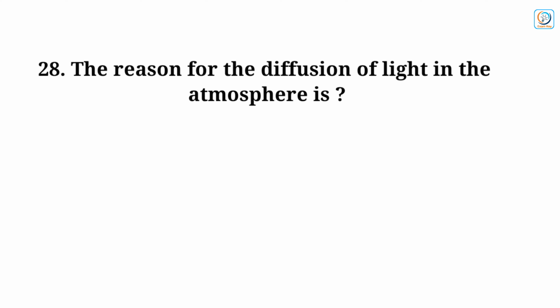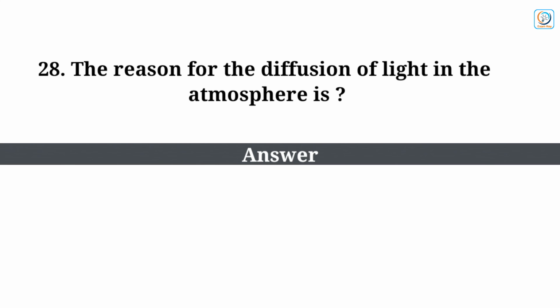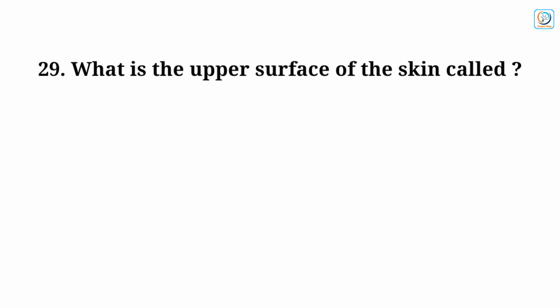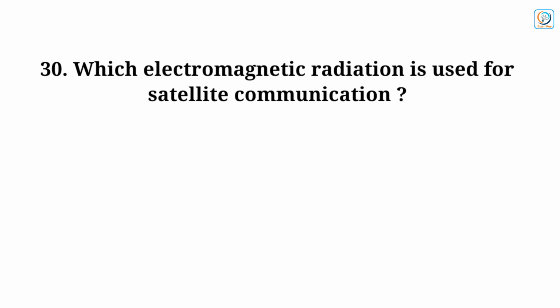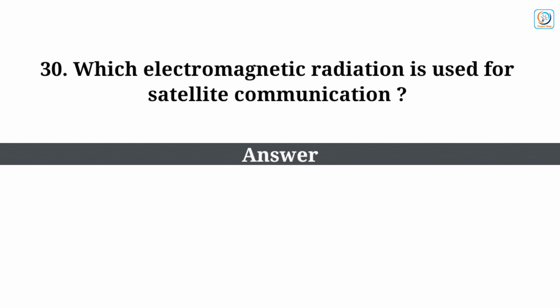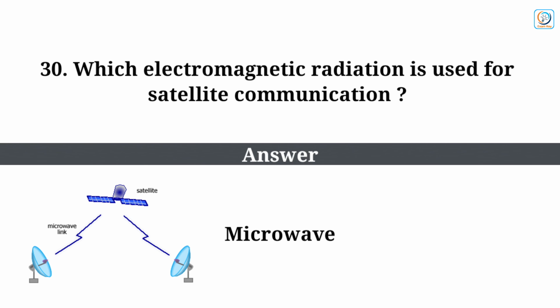The reason for the diffusion of light in the atmosphere is? Answer: dust particles. What is the upper surface of the skin called? Answer: epidermis. Which electromagnetic radiation is used for satellite communication? Answer: microwave.